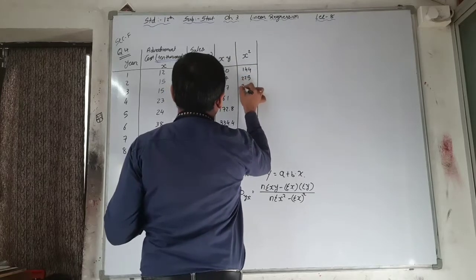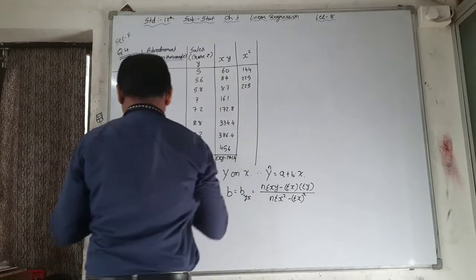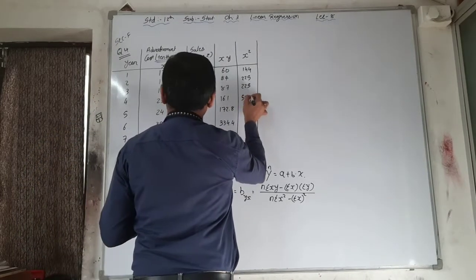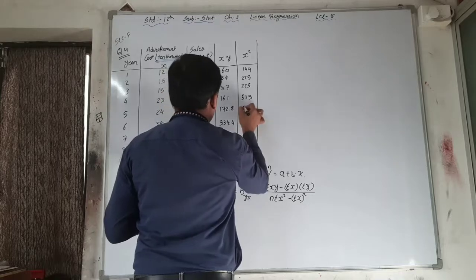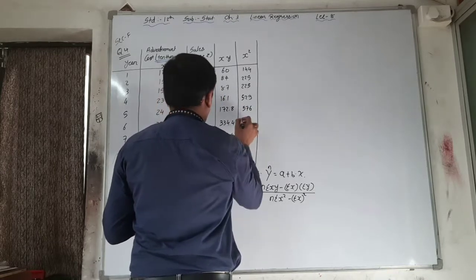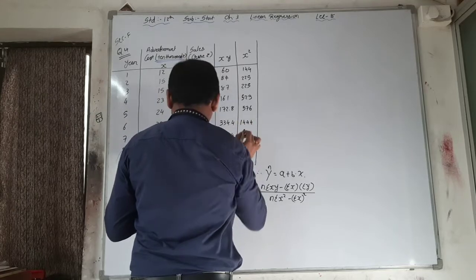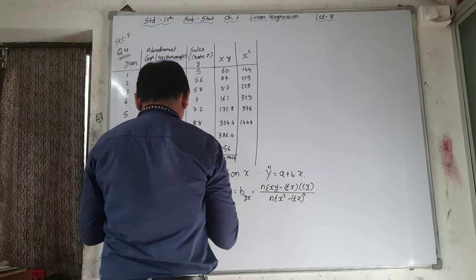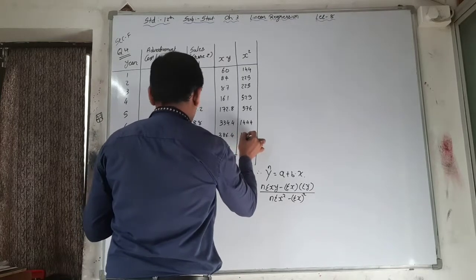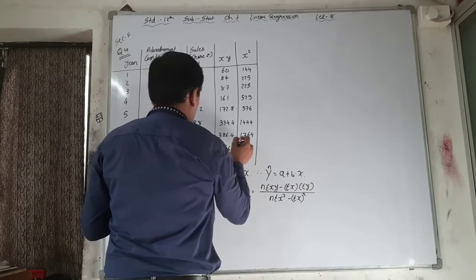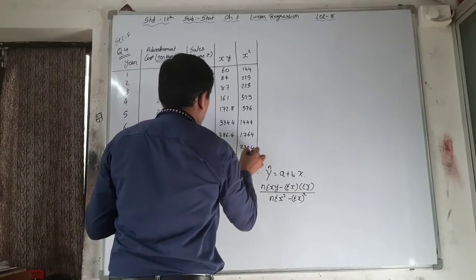144, 225, 529, 576, 1444, then 42 square is 1764, and then 48 square is 2304.